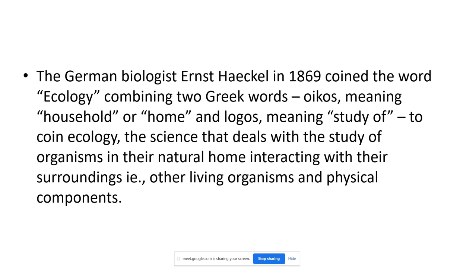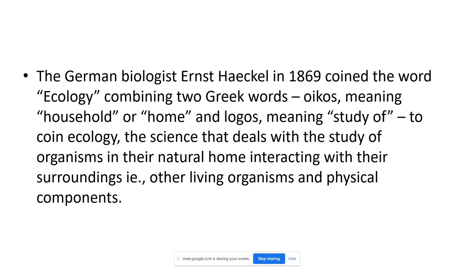Ecology combines two words, oikos meaning household or home, and logos meaning study. So ecology denotes the study of our surrounding. Whatever we study in environmental science will come in the branch of ecology.